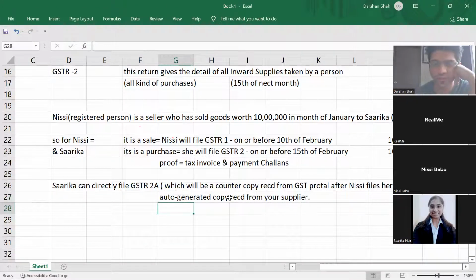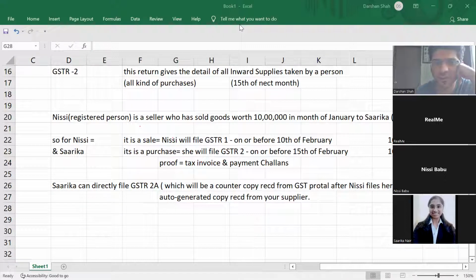If you trust your supplier, you can directly take the auto-generated copy and file it. Correct. GSTR2A is just like a customer copy when the seller files his returns of GSTR1.